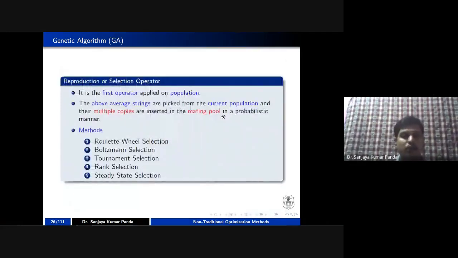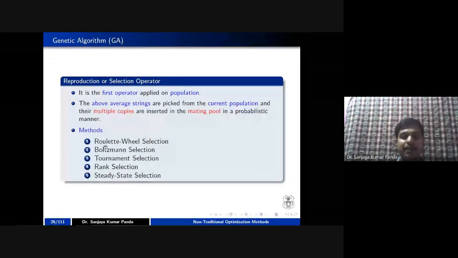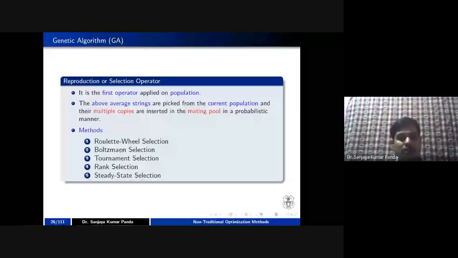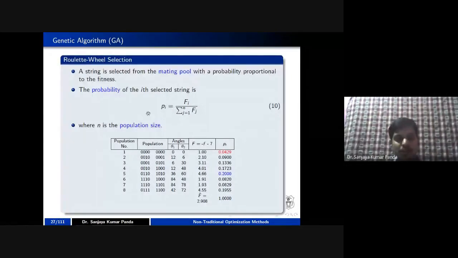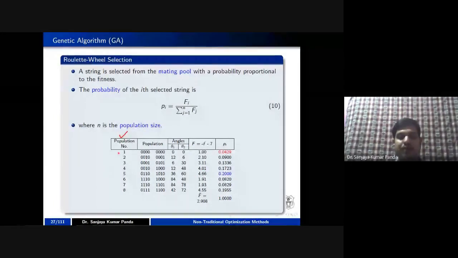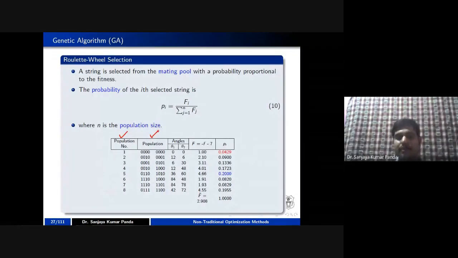I'm not going to talk about the details of this one, because we are going to see how these selection methods are applied. So quickly we'll go, because the time is very short. The first type of method is called the Roulette-Wheel method, or RW selection method. In this previous example, you are aware up to this column. We have taken 8 population, you know how to generate the chromosome, convert this population into angles, and calculate the fitness function.